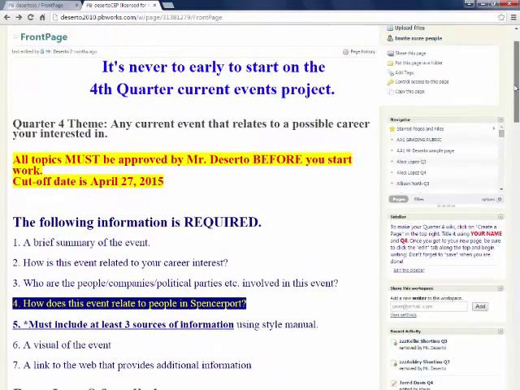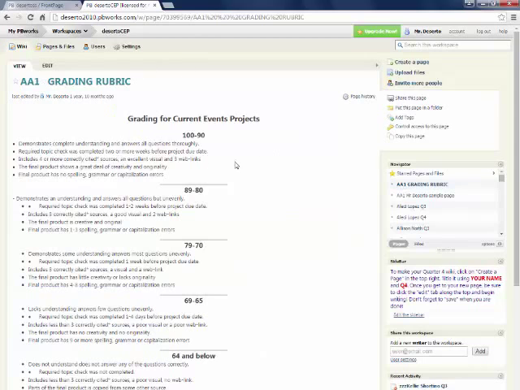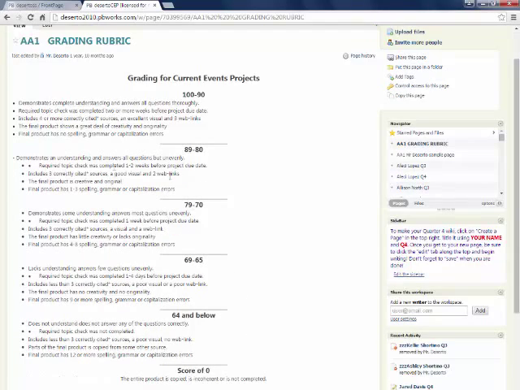Let's go back up here. As you can see, we have a navigator bar over here. Page AA1, grading rubric. This is how I grade their projects. The students would get this on a piece of paper that I would hand back to them once I grade their particular current events project.